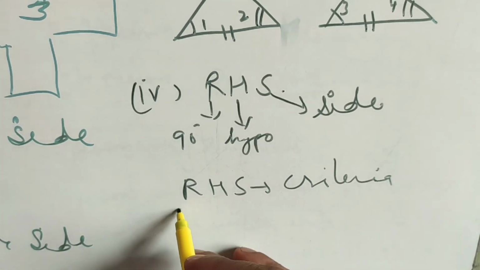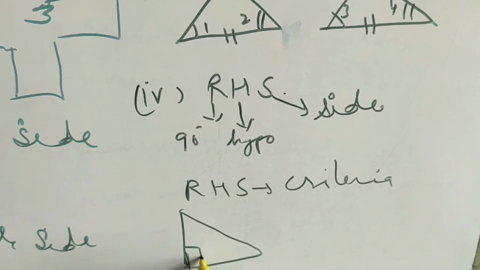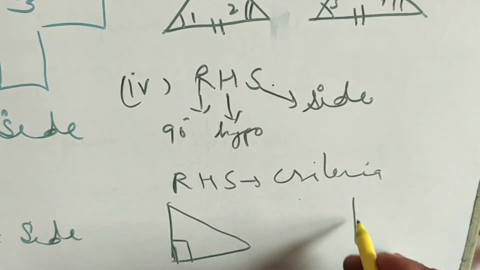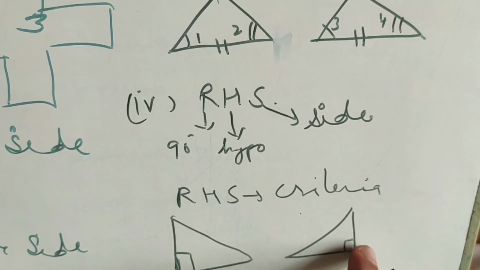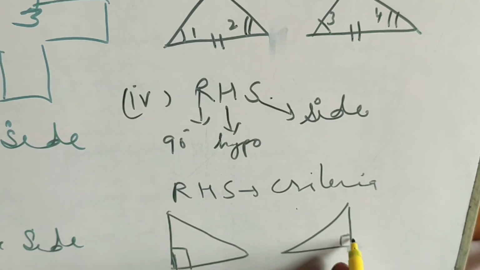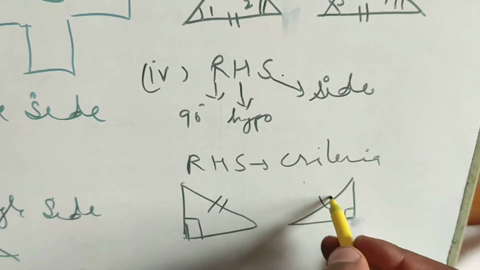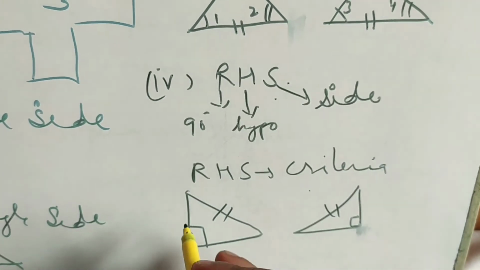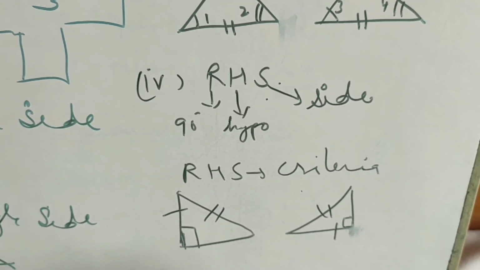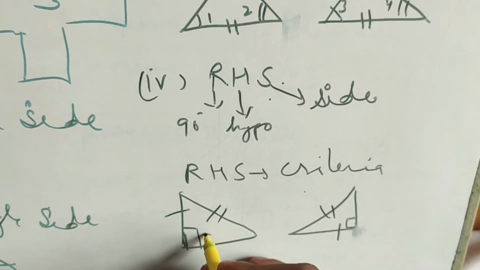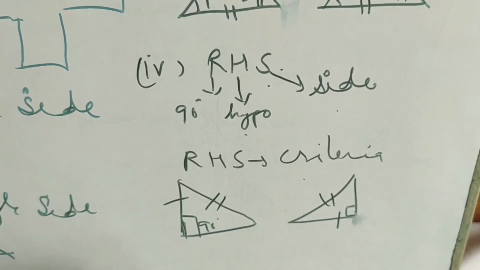Suppose we have this right angle triangle, this is 90 degrees, and we have another triangle, this is 90 degrees each. If their hypotenuses are the same and one of the other sides, any side, is the same, then these two triangles are congruent by RHS, because there is a 90 degree angle, the hypotenuse and one other side are the same.